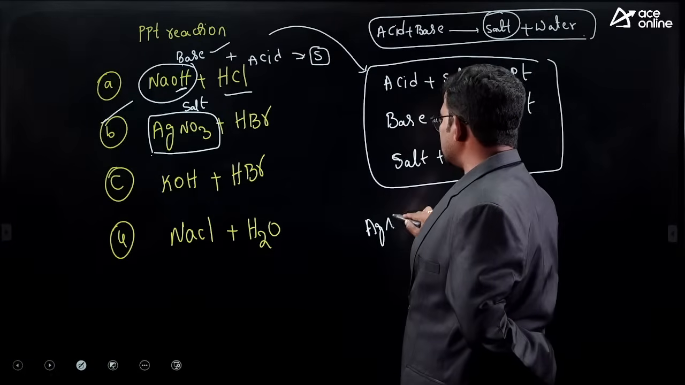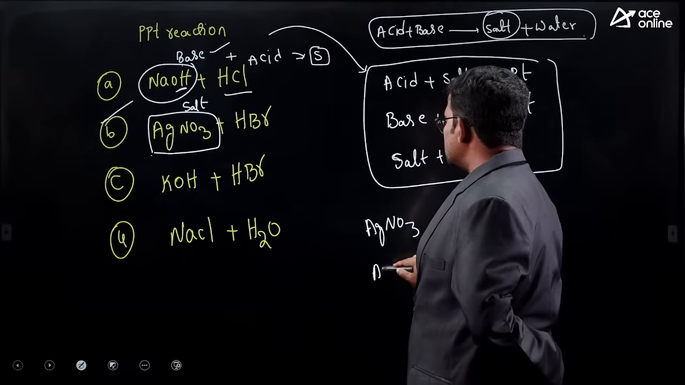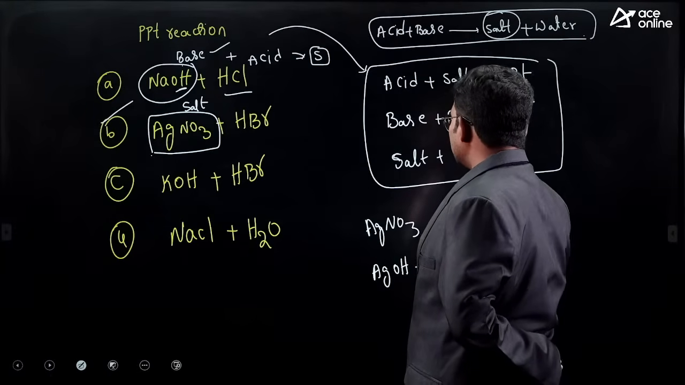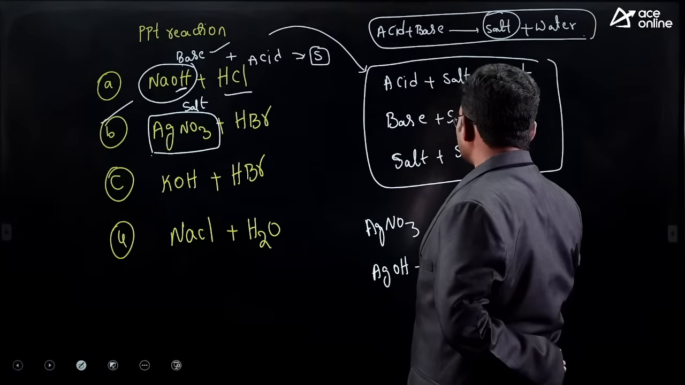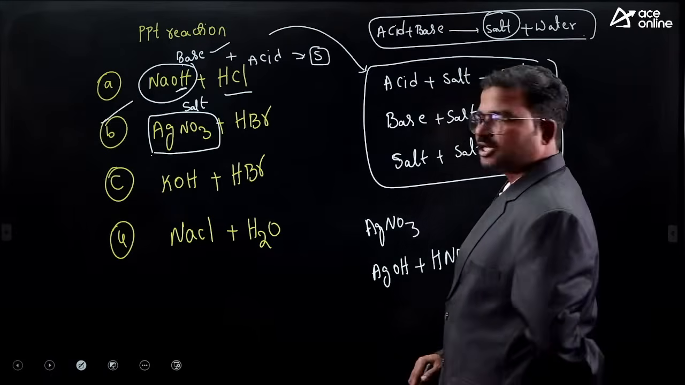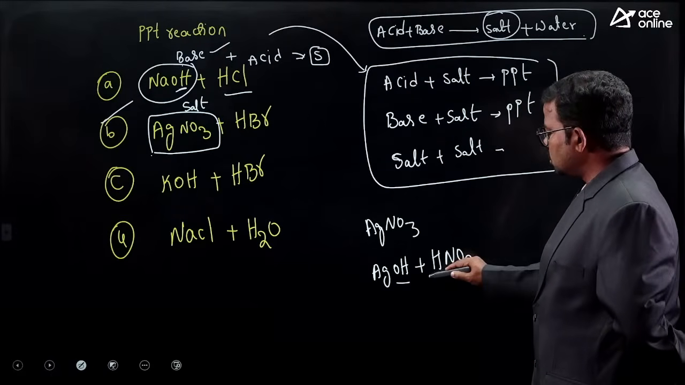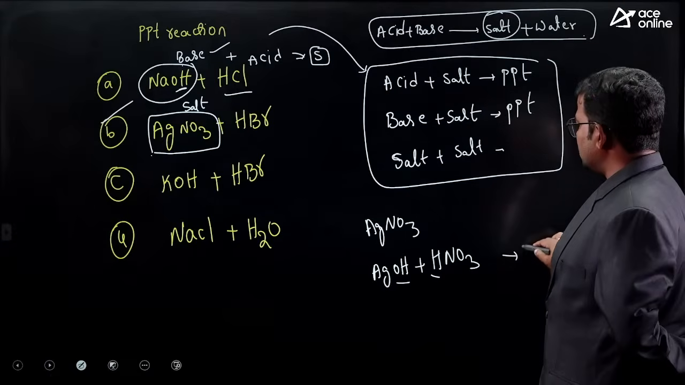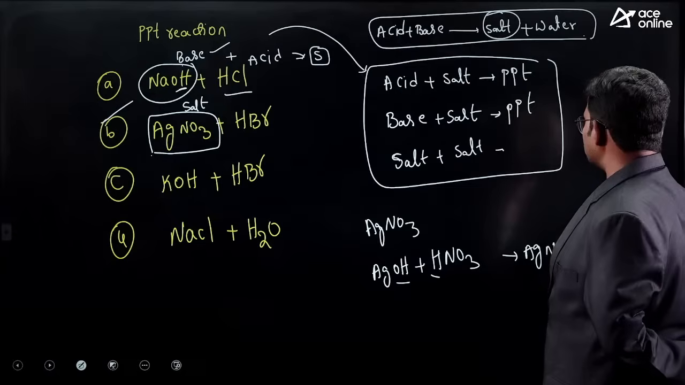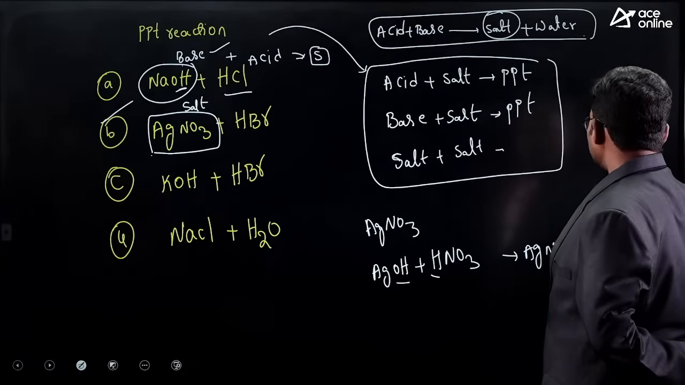How did we get AgNO3? By the addition of silver hydroxide, next HNO3. From these two chemicals, we are getting mostly AgNO3. Here it loses OH minus, here it loses H plus ion. Then finally we can get mostly AgNO3 along with water.